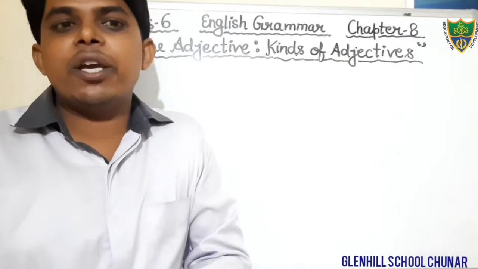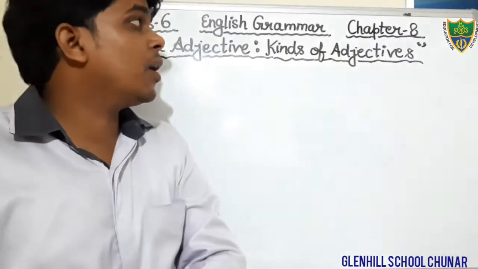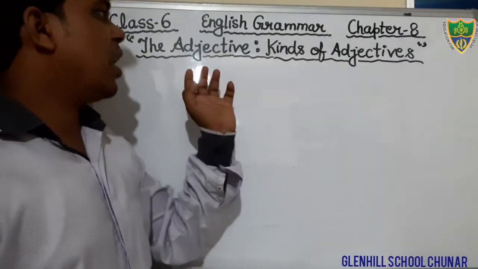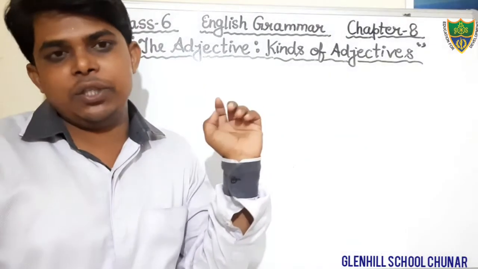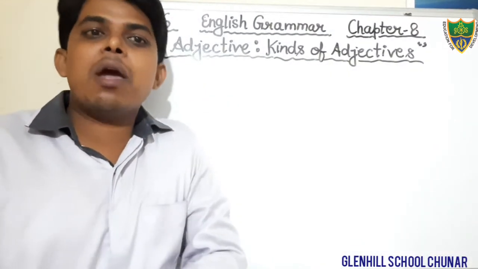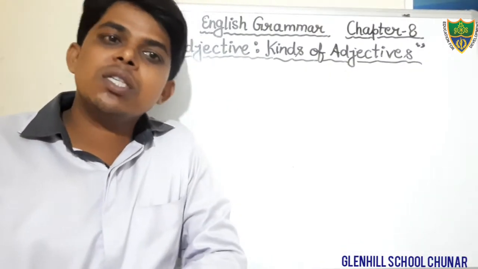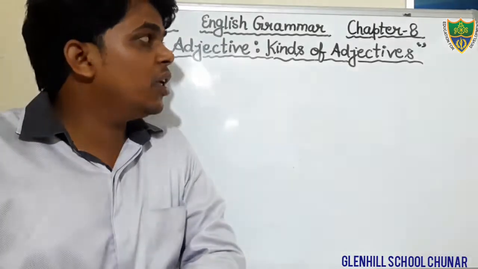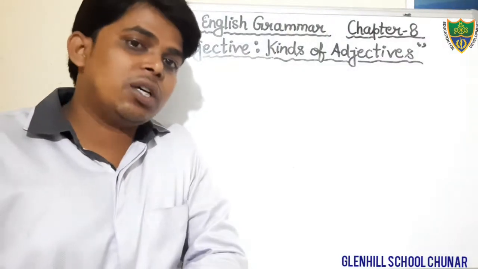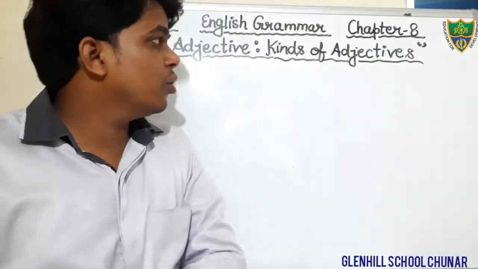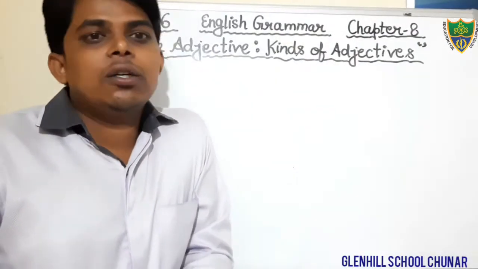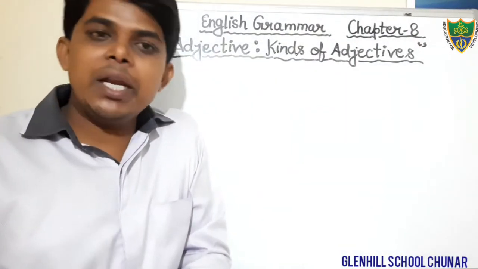Dear students, today we will discuss chapter number 8 of English grammar, that is the adjective, kinds of adjective. Dear students, this topic you have already read in the previous classes, in class 4 and class 5, and now you have to read it in class 6 also. Okay students, so we will discuss the topic adjective. First of all, we will discuss the meaning of adjective.